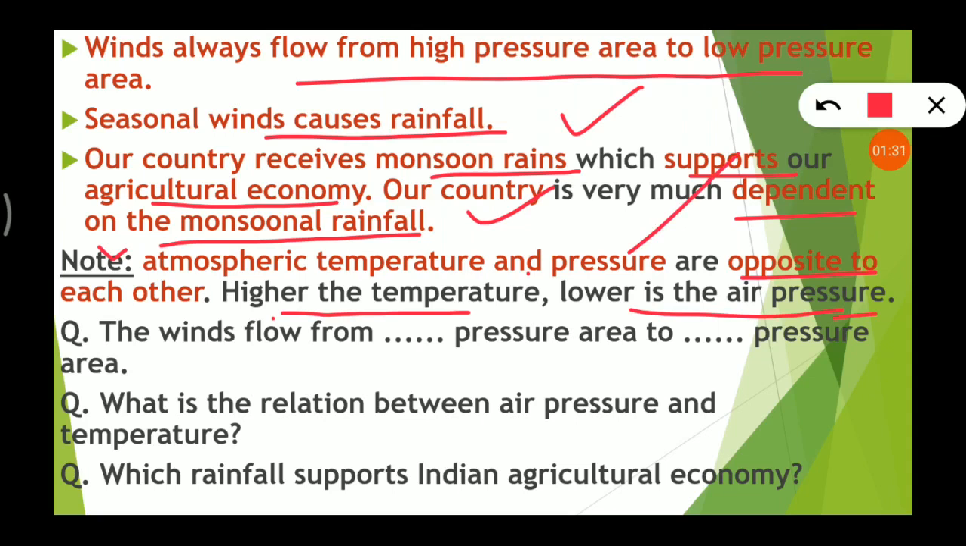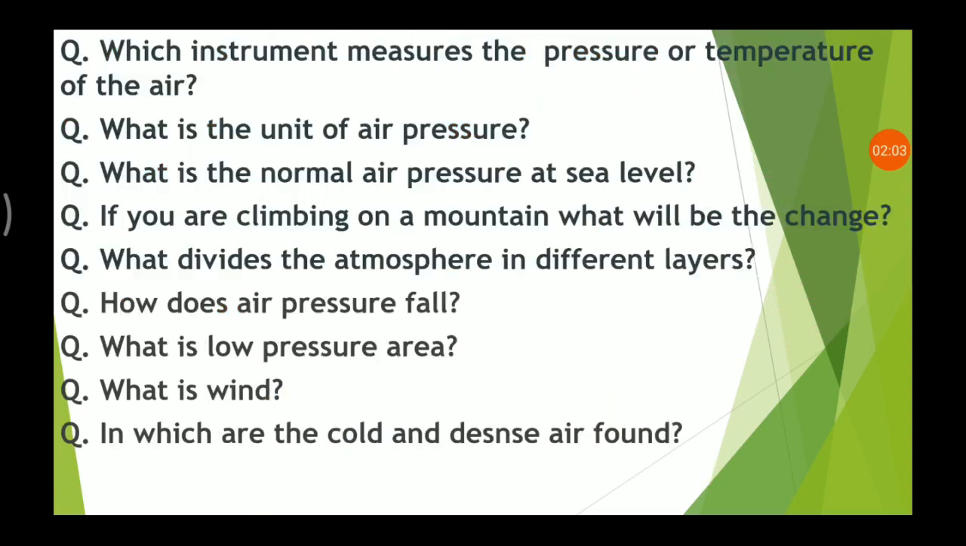Now attempt this. The wind flows from blank area to blank area, from high pressure to low pressure. What is the relation between air pressure and temperature? If the temperature is high, the pressure will be low. They are opposite to each other, right? Which rainfall supports Indian agricultural economy? So monsoonal rainfall. Let's recapitulate and revise.